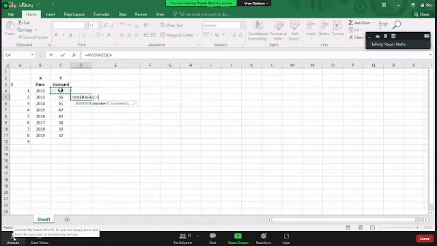I want the average of the first two. That is what we did manually. First number plus second number divided by 2. That's what we did. Yes or no?